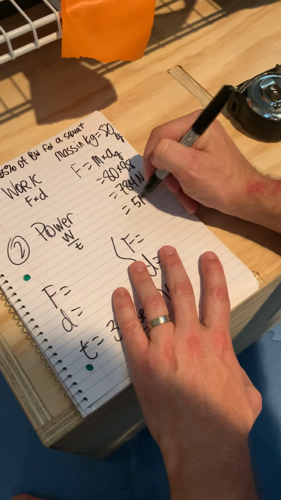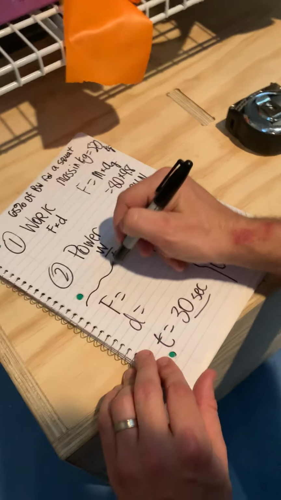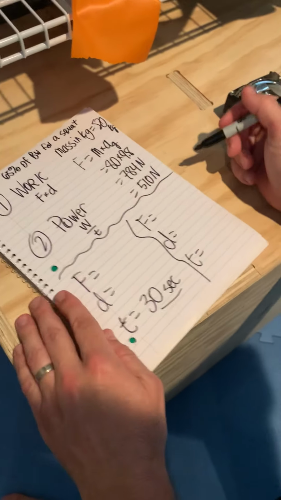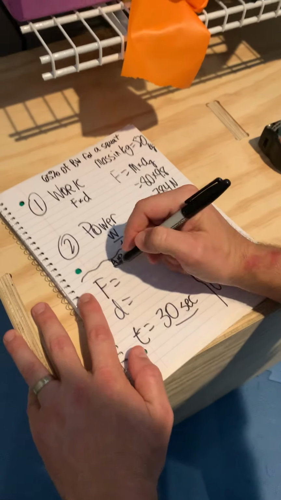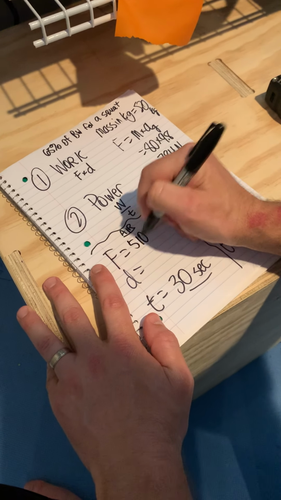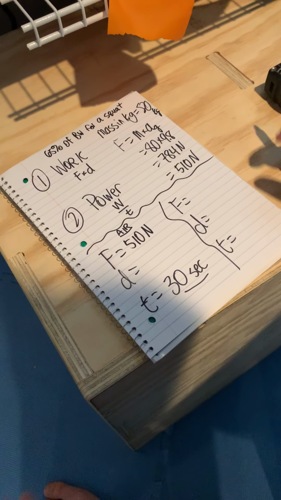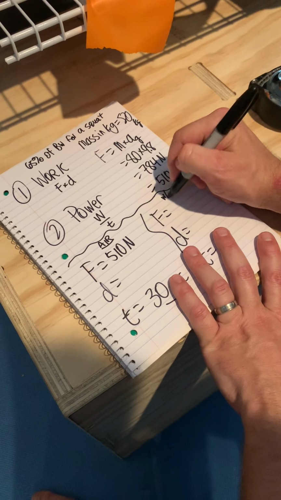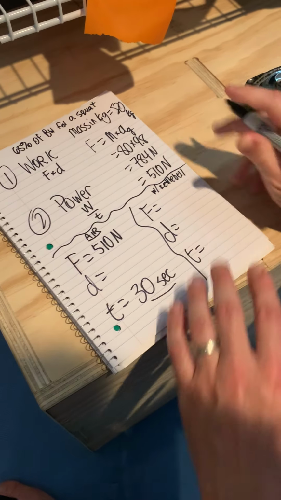Let's round that up and say 510 newtons. So my force for the air squats is going to be 510 newtons.